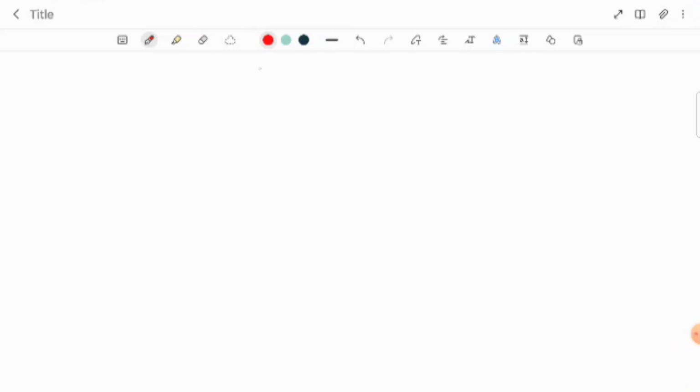Today our topic is center of gravity. Very important topic for class 10 ICSE.